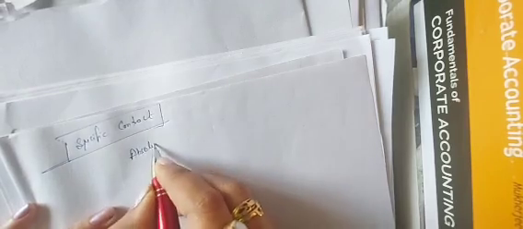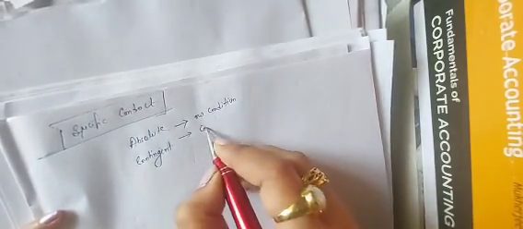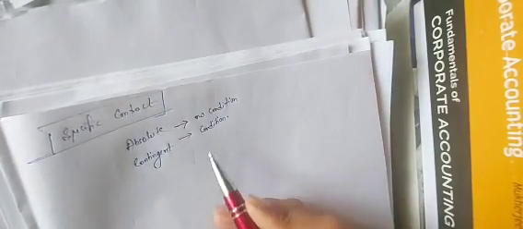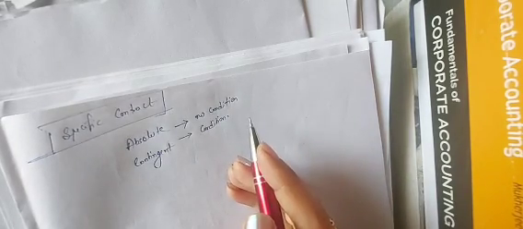Okay, so specific contract, there are first two types of contract. One is absolute, one is contingent. So in this chapter you don't have to go in depth, you just need a rough idea. So what is absolute contract? Absolute contract, simply if I say, it means there is no condition. In case of contingent, there is condition, means it's a conditional contract. In case of absolute, no condition. In case of contingent, there is condition. So this is the difference between absolute and contingent contract.